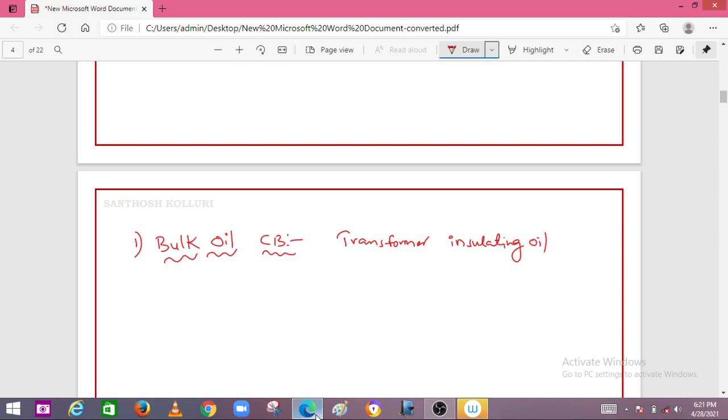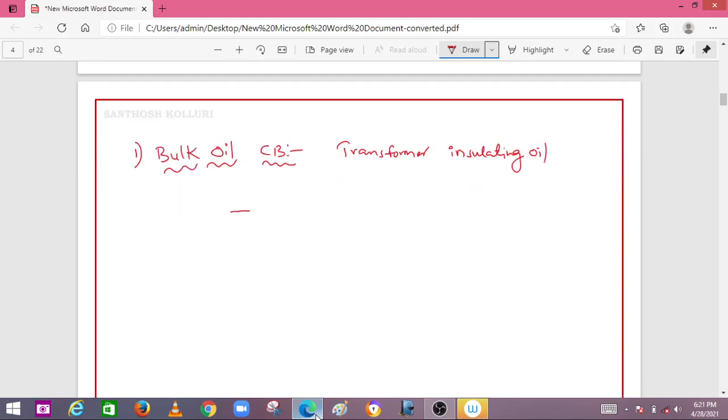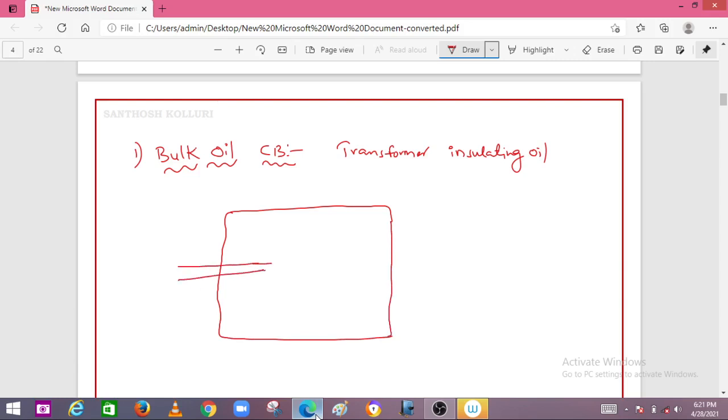Now the construction of the bulk oil circuit breaker. When you refer to the construction, you have to have a construction like this. Roughly I am drawing. So these are the contacts. I am showing the open circuit breaker.